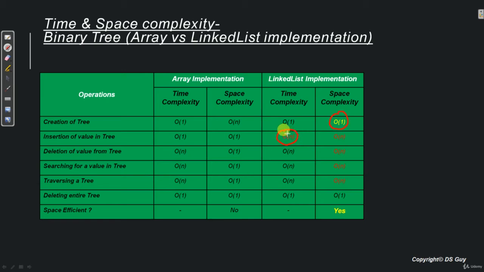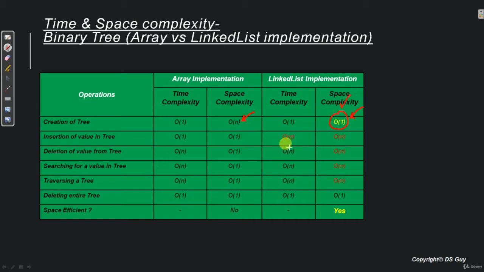So as we can see, creation of a tree in case of a linked list was taking order of one time because we were just creating a blank tree. But in case of an array implementation, it is taking order of n space because we have to create an n sized blank array. So in this case, clearly linked list wins over array implementation.